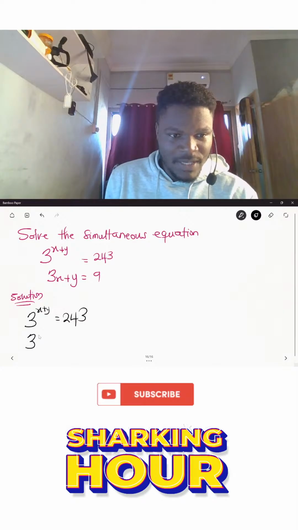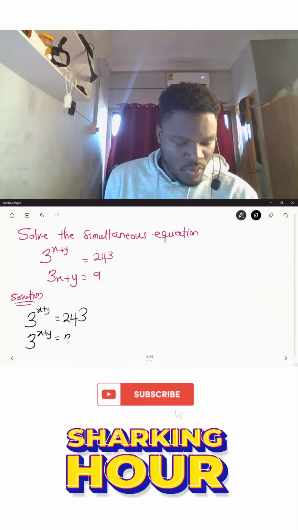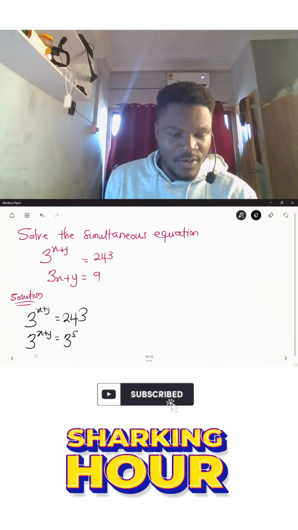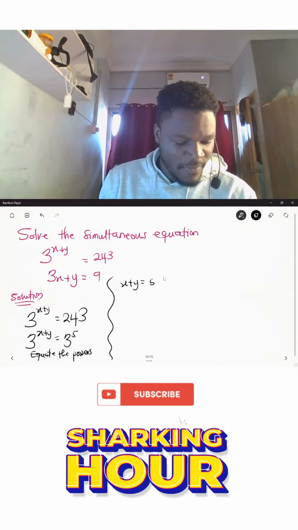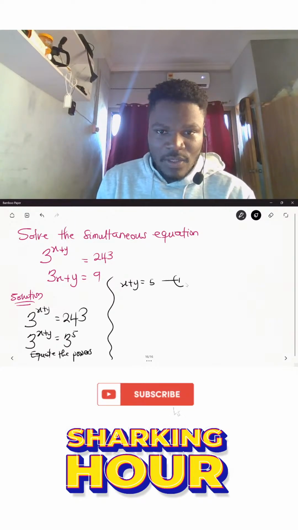So this expression becomes 3 to the power x plus y will be equal to 3 to the power 5. So if I equate the powers, what I will get is x plus y equal to 5. So I can make that my equation 1.